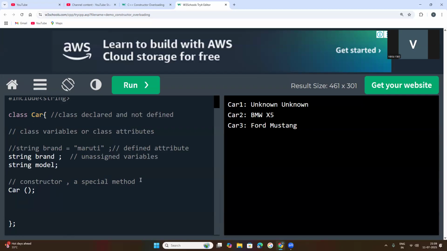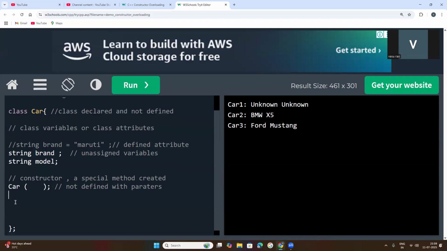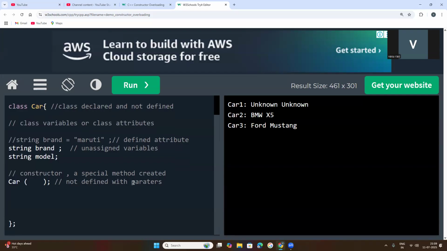A special method created without any parameters. Inside these brackets, I have not kept any parameters. Whenever you keep variables inside these brackets, they are called parameters. Here I have not kept any variables inside this constructor method, so this is called a constructor created without parameters.